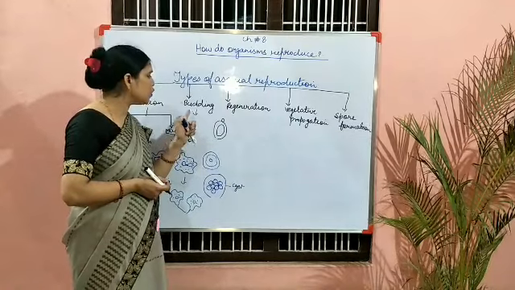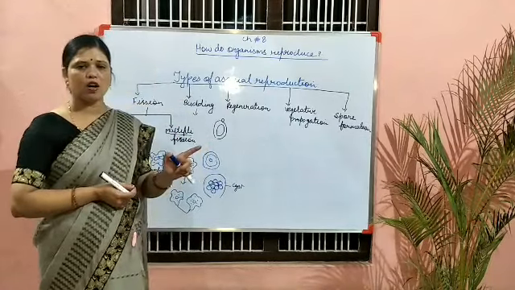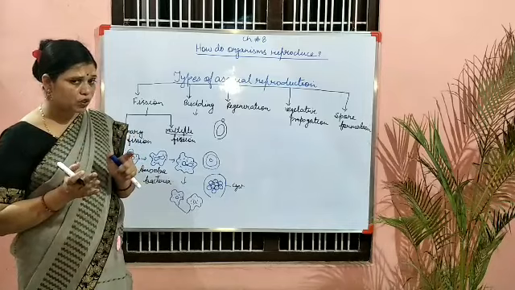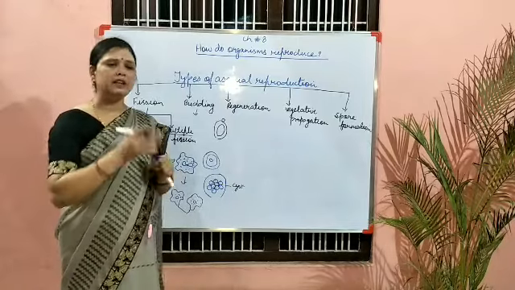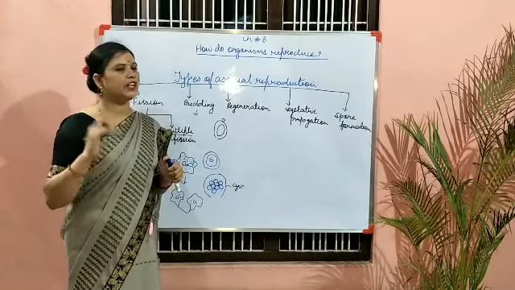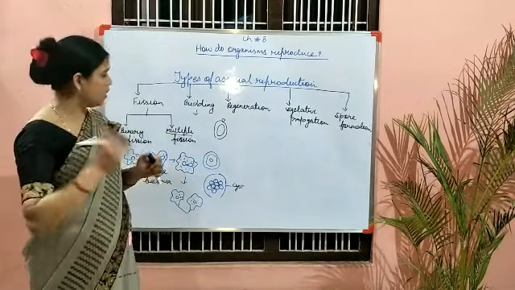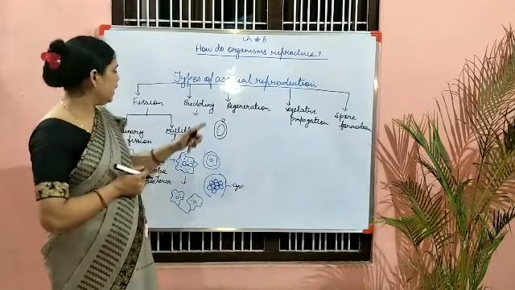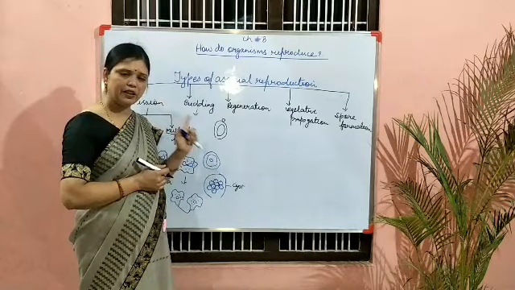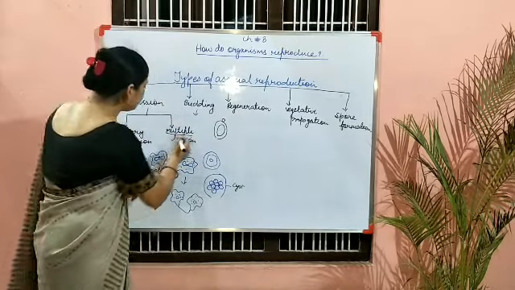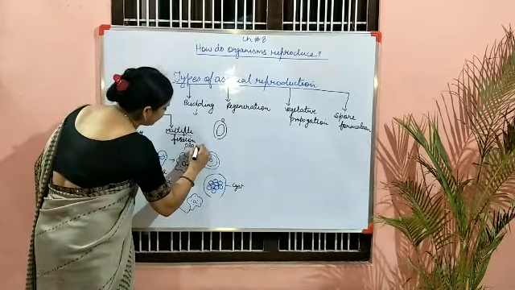Once again, I am telling you, when any individual is formed by the bud-like outgrowth and when it matures, it detaches from the parent and grows into a new individual. So here also there is a difference. Yeast and hydra are examples of it. Here the multiple fission example is plasmodium.